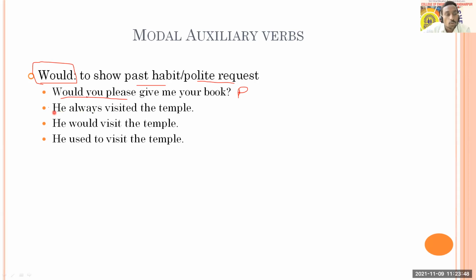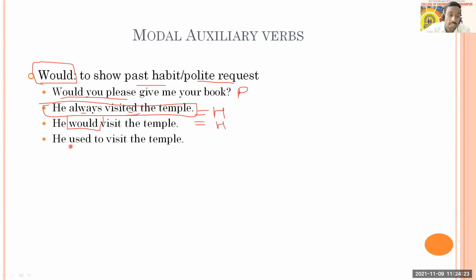Okay. Then next we will talk about habit. In the present you will see, he always visited the temple, that is in the past, and the word always shows that he was doing that activity regularly, so it becomes a habit. Which word? Always, but it is past. Okay, the same meaning is conveyed with the modal auxiliary would. What do we mean by would here? He would visit the temple. Same. It is a habit in the past which is conveyed by this meaning.